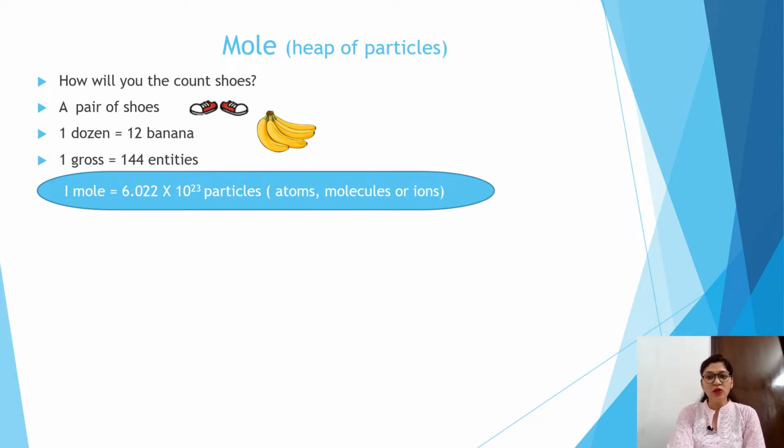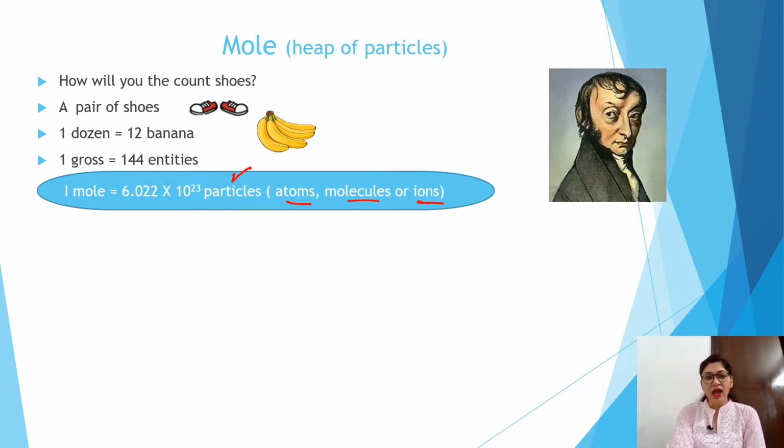So mole is also known as the chemist dozen, which is a pure number, 6.022 into 10 raised to power 23 particles. These particles can be atoms, molecules or ions. So mole is just a pure number, just like dozen, pair of shoes or gross.